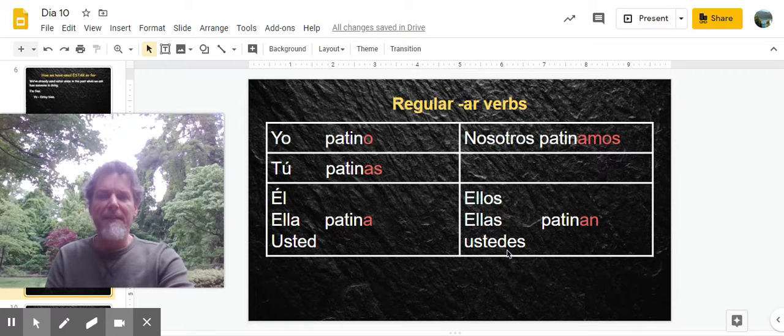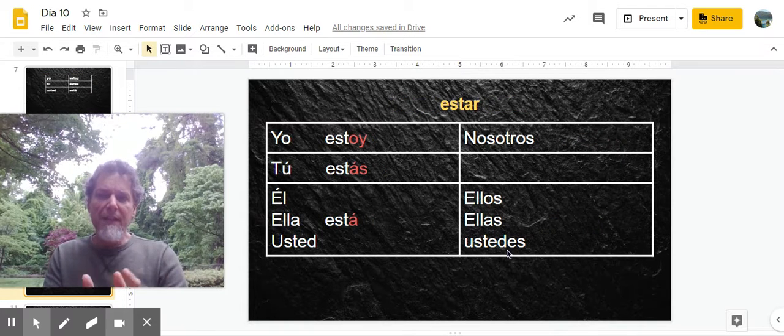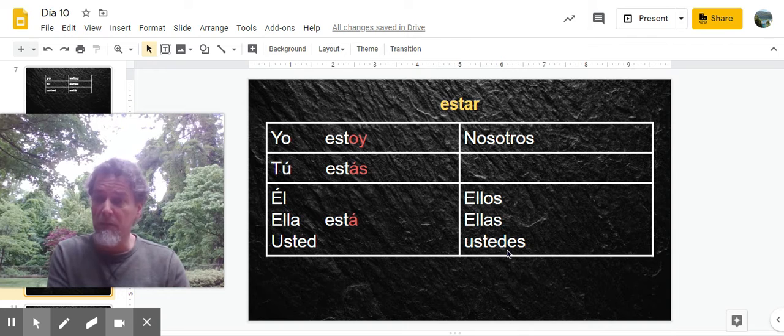All right, so looking at estar, it's not regular. It doesn't have those exact endings. If you look at it, they're similar though. Yo estoy. It does have an O in it, but it also has a Y. Tú estás, AS, same ending, but it has an accent over the A. Él, ella, usted está, the A ending, the same, but with an accent mark.